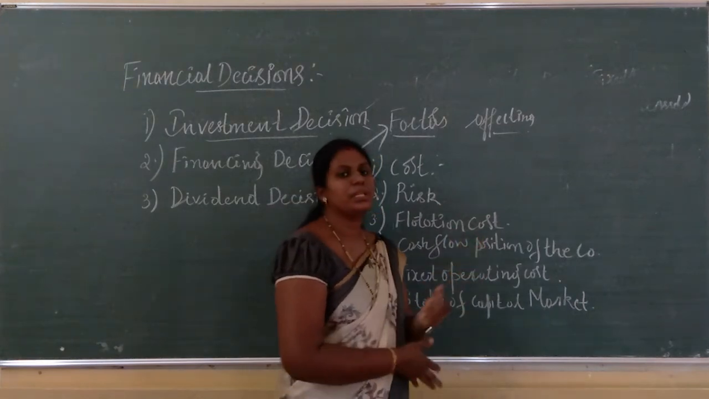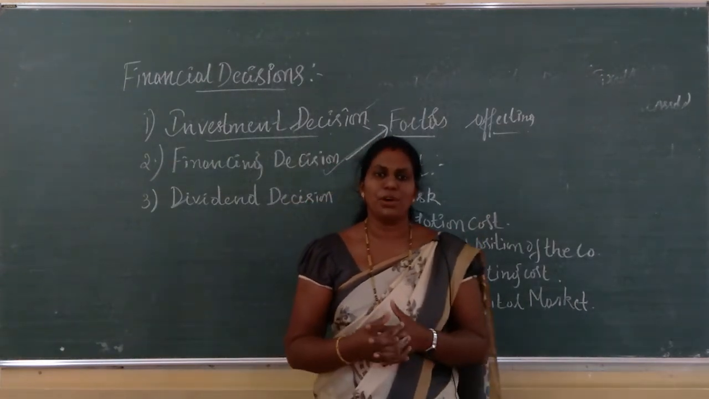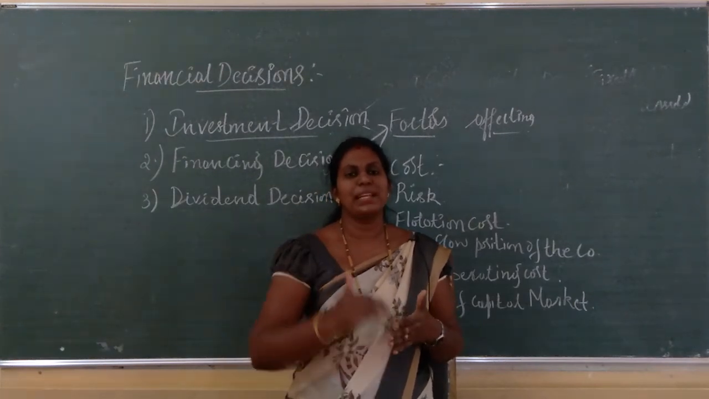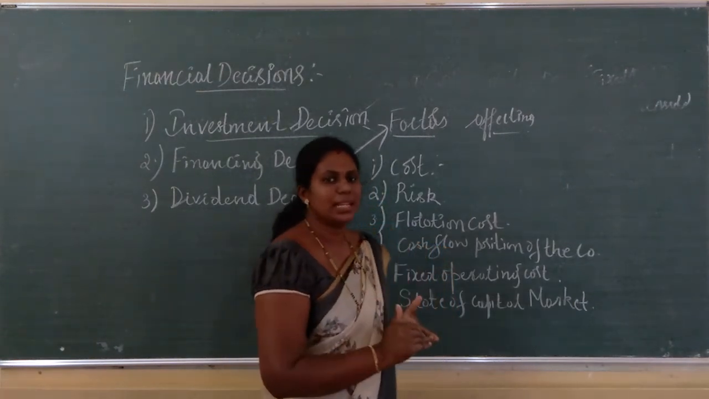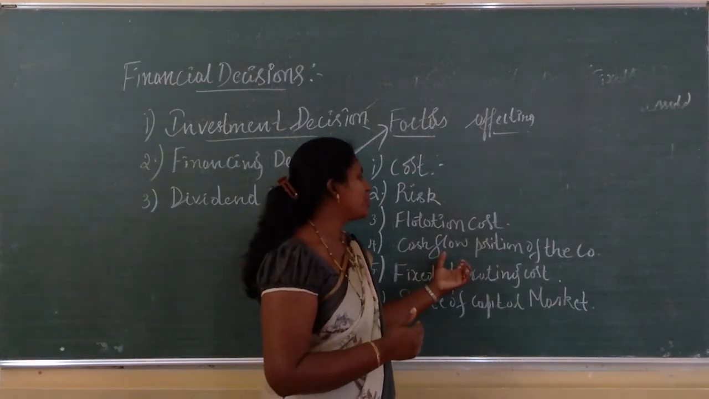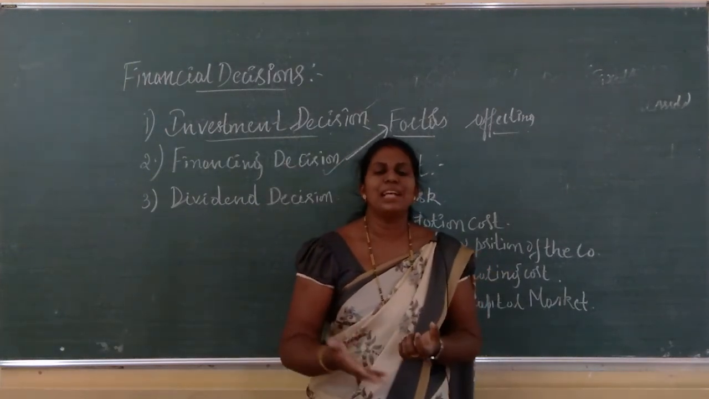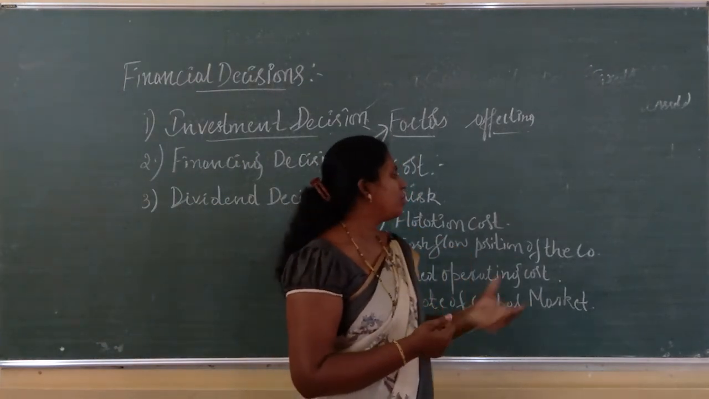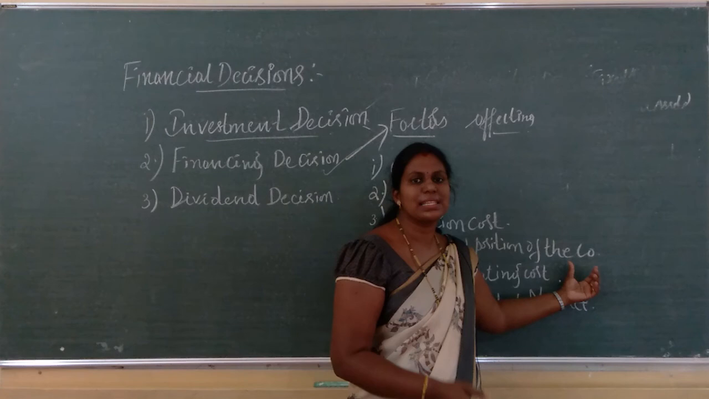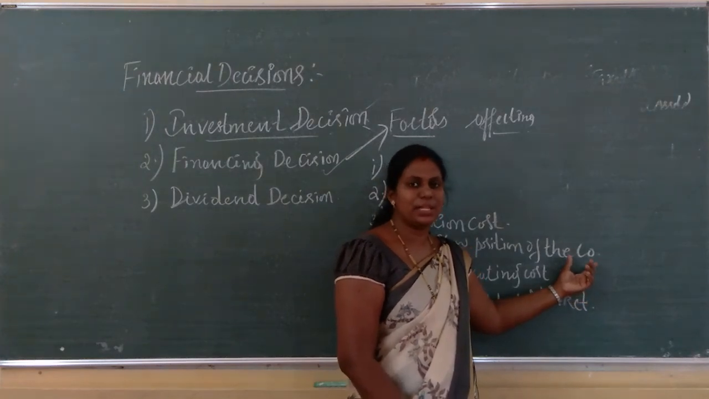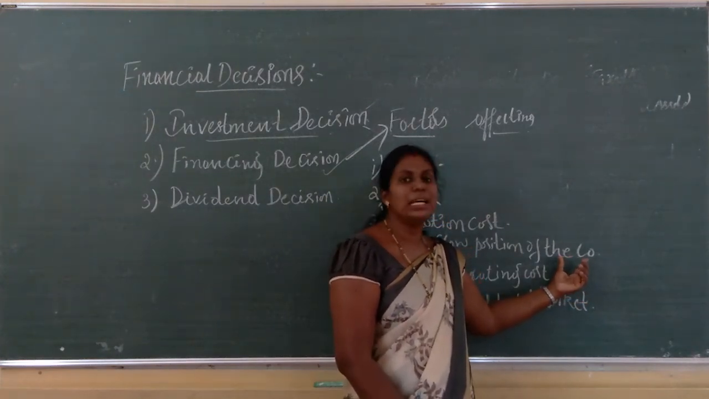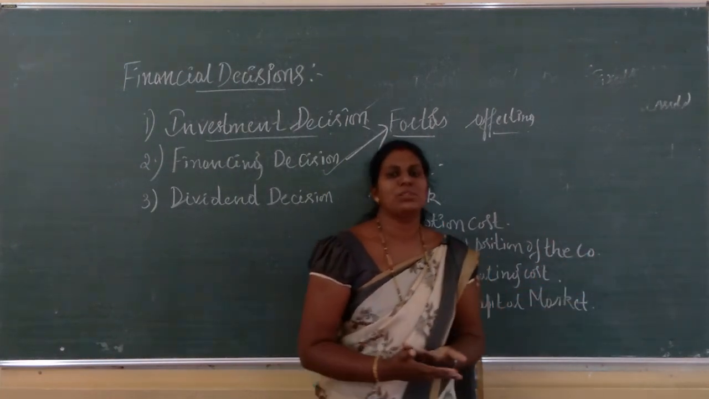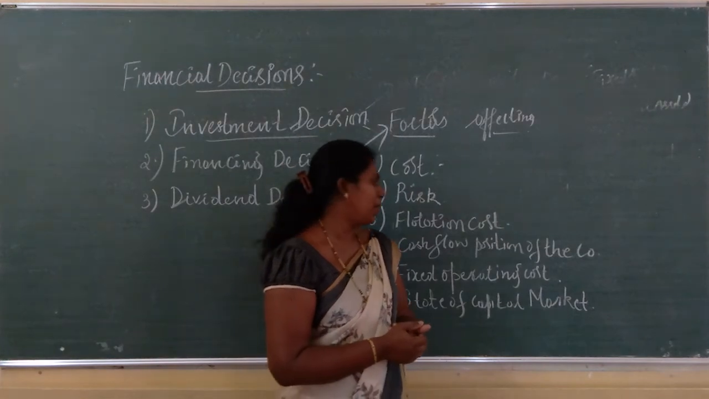Next, flotation cost, or fund raising cost, the cost of raising a fund. It has to be analyzed, and where there is the least cost, that has to be selected. Cash flow position of the company. If the company has a good cash flow position, suppose they have high cash inflow, obviously they can go for debt financing. They can take loans from banks or issue debentures. Mainly because if they have good cash inflow, they can finish off whatever debt they have.